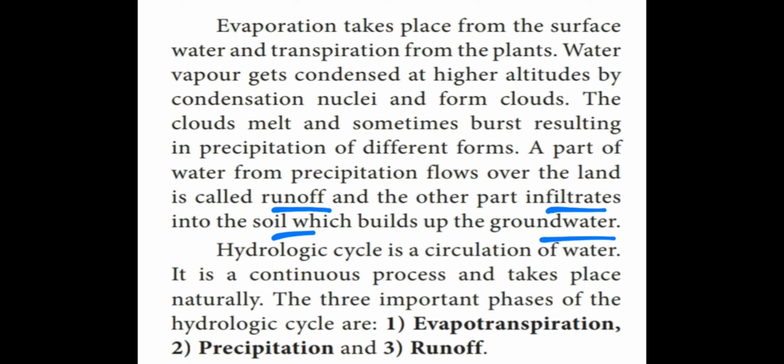Hydrologic cycle is a circulation of water. It is a continuous process and takes place naturally. The three important phases of the hydrologic cycle are evapotranspiration, precipitation, and runoff. Okay, what are they? Evapotranspiration, precipitation, and runoff.